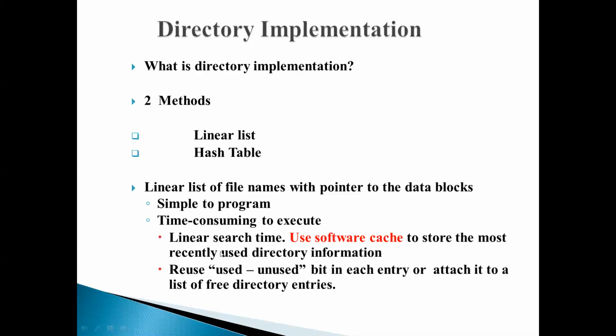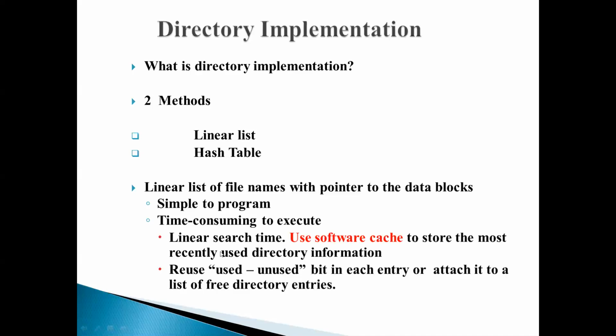Searching a linear list of directory entries is going to be very time consuming. That is the time complexity. We know that the time complexity of linear search is big O of n. Even in the average case it is big O of n. What do I mean by big O of n? Even in the average case, you have to search through all the n elements to find the particular file name which you are searching for.